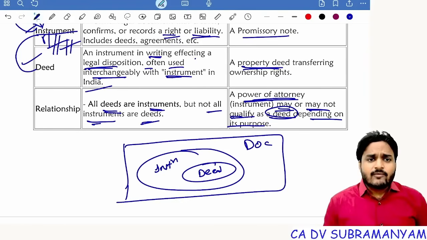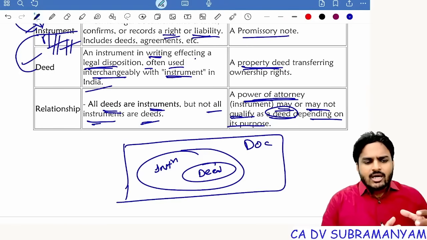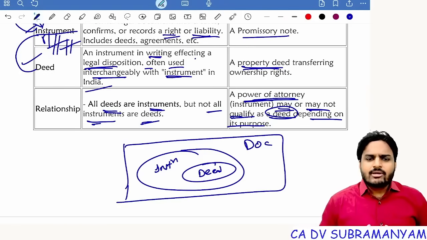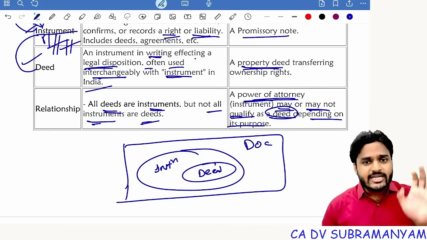And sometimes it is an instrument, sometimes it is a deed. How, sir? For example, I'm the owner of a big house property located in Chennai. Right now I'm not residing in Chennai, I'm residing in Bangalore. Now I authorize one person to sell that building and to complete all the registration formalities. A power of attorney document given in favor of an agent to sell the property and clear all the formalities becomes a deed.